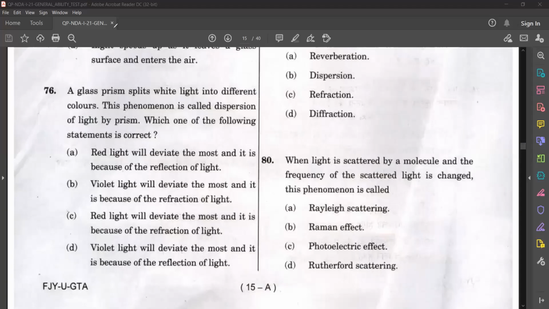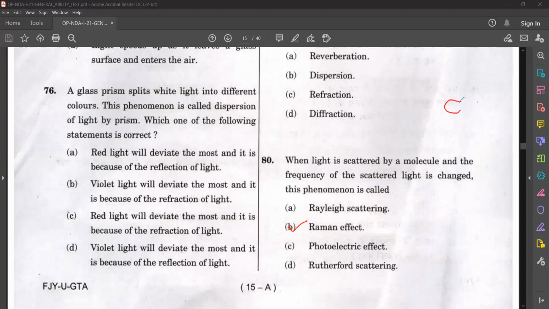Next question. When light is scattered by a molecule, the frequency of the scattered light is changed. This phenomenon is called: Rayleigh scattering, Raman effect, photoelectric effect, Rutherford scattering. So the answer is Raman effect.